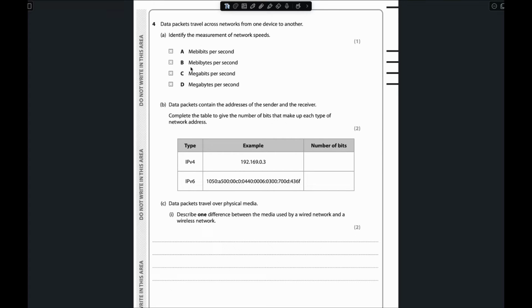So maybe bits and bytes. Is that mega, giga? If we use mega, giga, this is mostly used for speed. But when we use MB or GB, this is actually not used for speed. This one is mostly used for storage capacity. So when we are trying to say the file size, that time we mostly use this. So that means they are using MB, GB. So these two are not the answer, right?